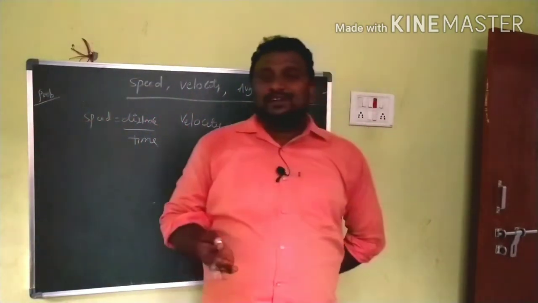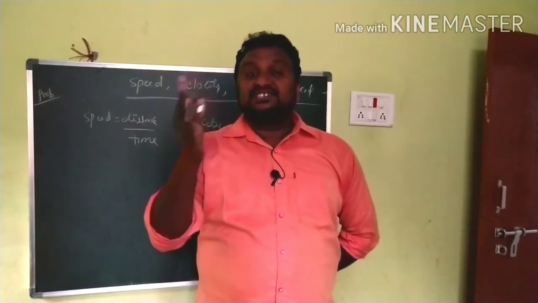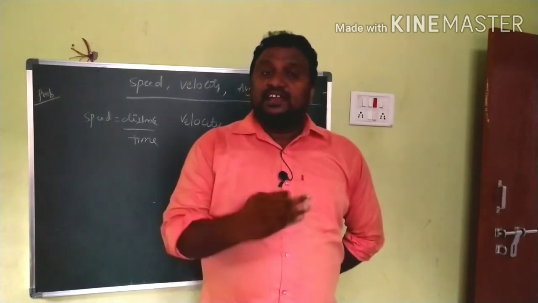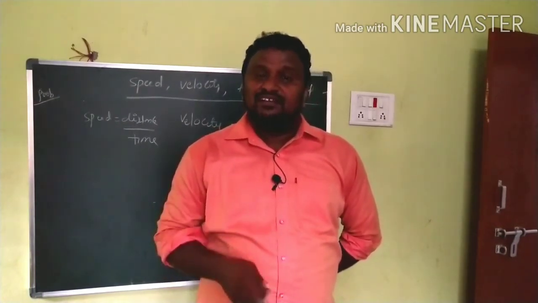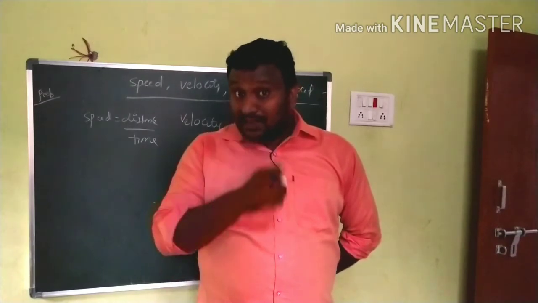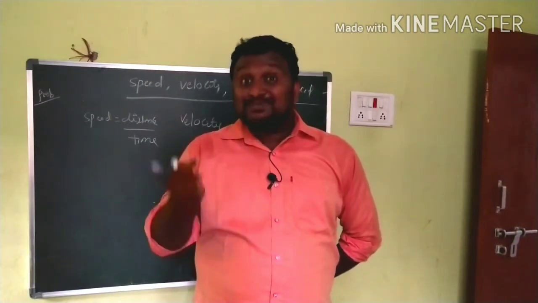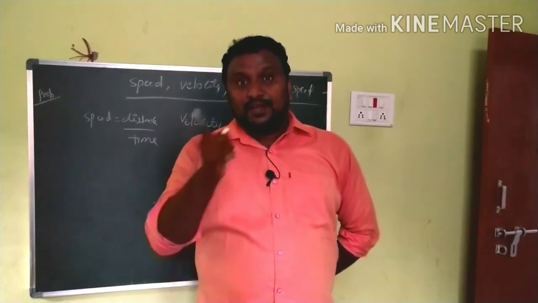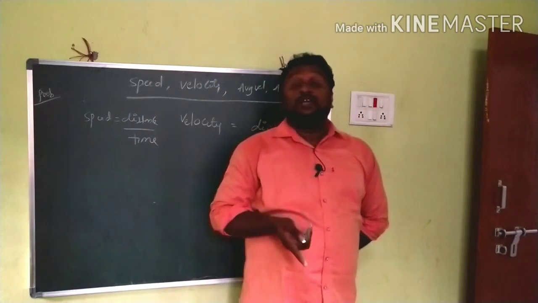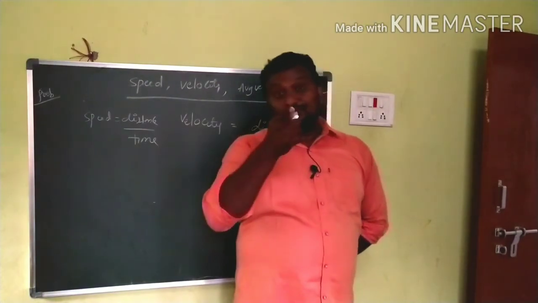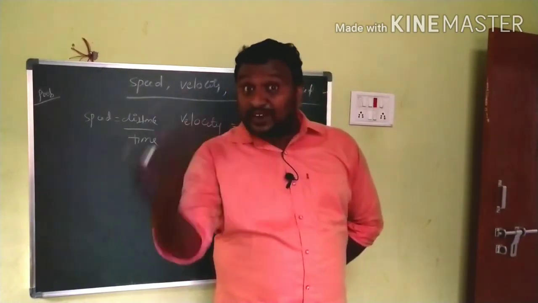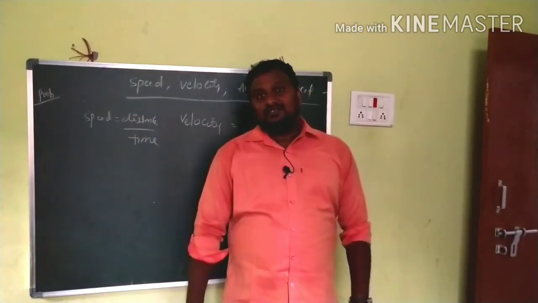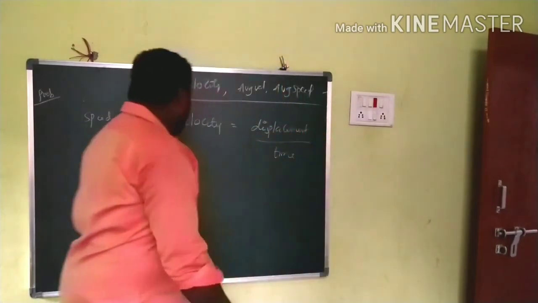What is the definition of speed? The rate of distance covered by the body is called its speed. Now, the same definition, but instead of distance, what do I have to say? Displacement. The rate of displacement covered by the body is called its velocity. Clear? If the rate of distance covered is speed, the rate of displacement covered is velocity. Got it, children?